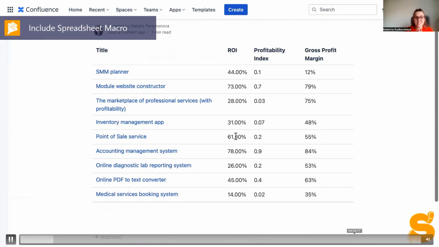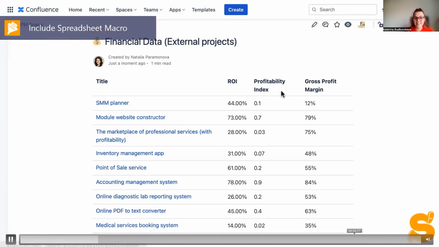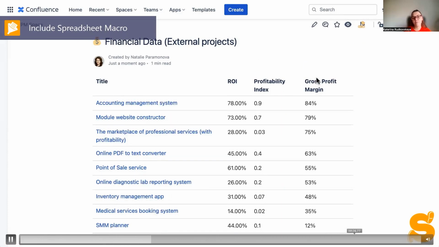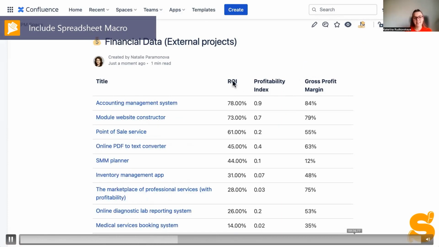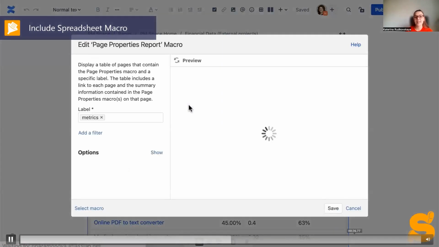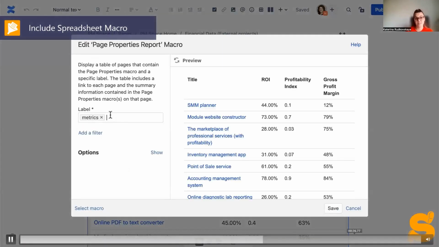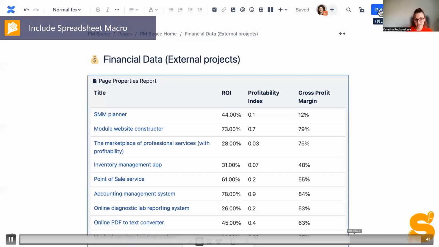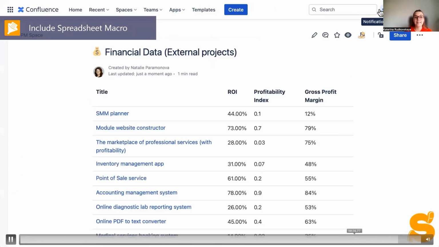Now, guess what is happening now? We can collect financial data about each project on the master page. And now here you can compare your projects and further analyze them. In the page properties report, we've added labels to include the related data and see the updated report.